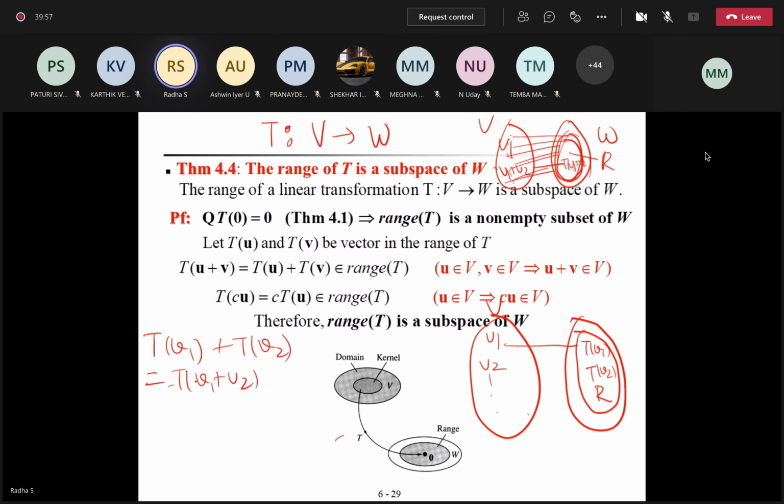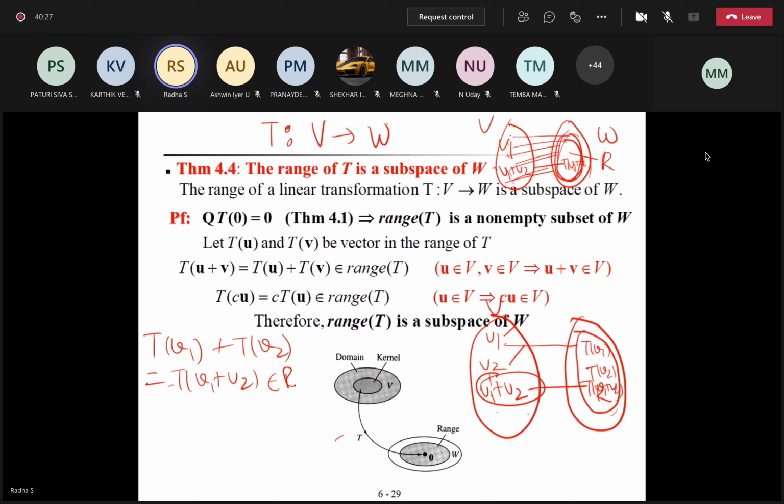Why is this happening? Because T is a linear transformation. This holds good. So V1 and V2 are elements of V. V1 plus V2 is also an element of V. So T of V1 plus V2 belongs to the range. Whenever you have an element here, the corresponding image should be there in R, right? So V1 plus V2 is an element of V, so T of that belongs to the range.